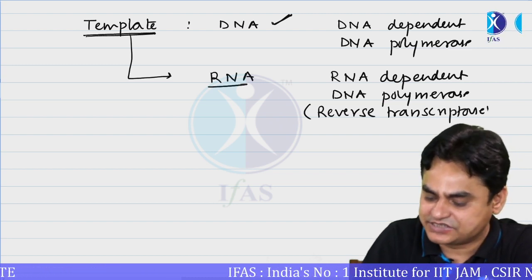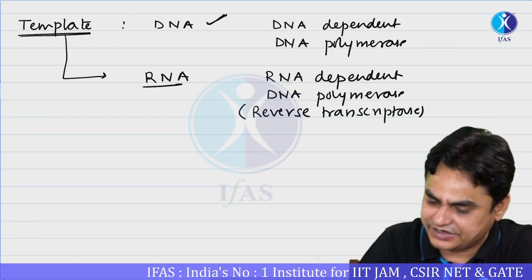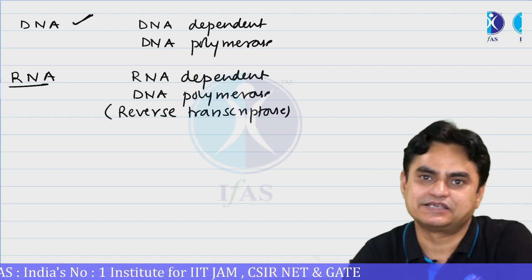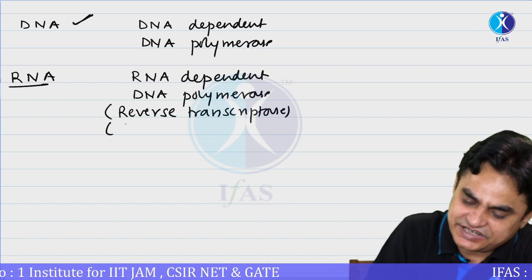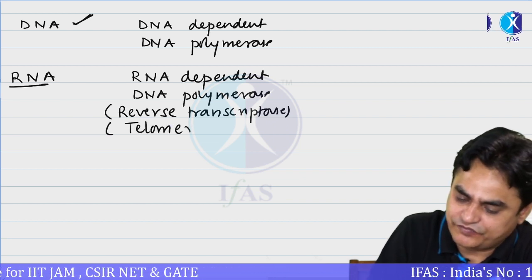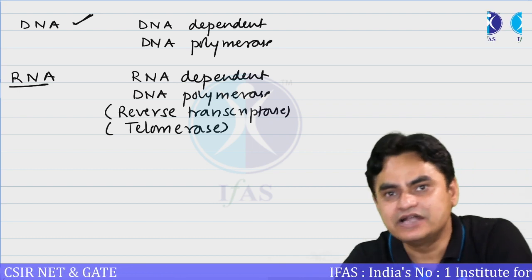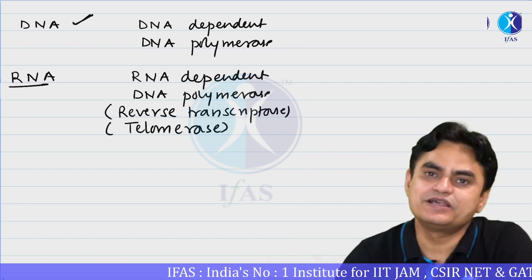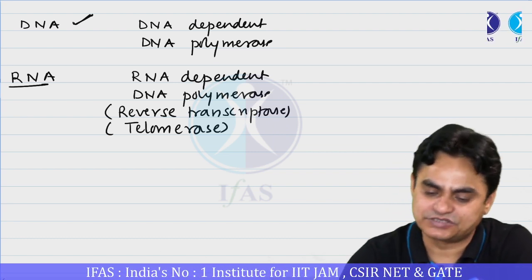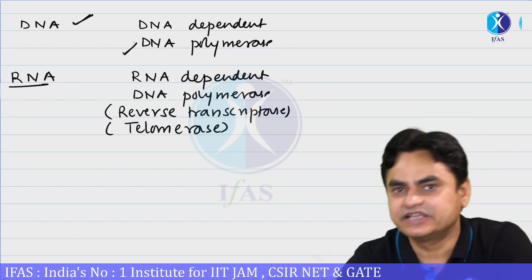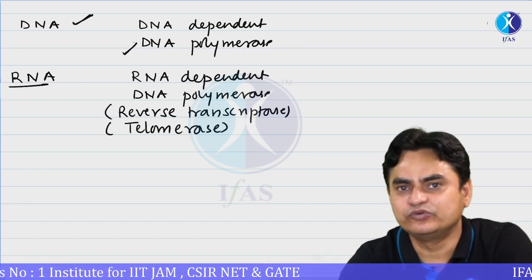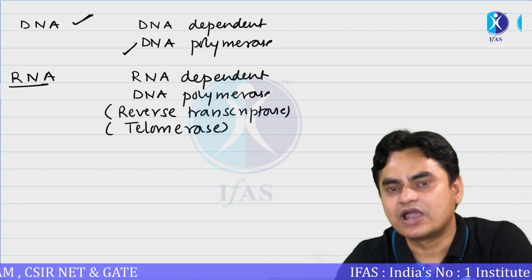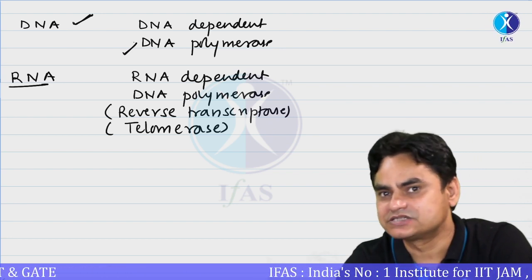So reverse transcriptase is basically an RNA dependent DNA polymerase. Even you will study the telomerase enzyme, which basically replicates the ends of chromosomes in higher organisms. This telomerase is also an RNA dependent DNA polymerase. The majority of DNA polymerases that we are going to study in prokaryotes and eukaryotes, like DNA polymerase 1, 2, 3 or DNA polymerase alpha, beta, gamma, delta, epsilon, etc., they all are DNA dependent DNA polymerases.